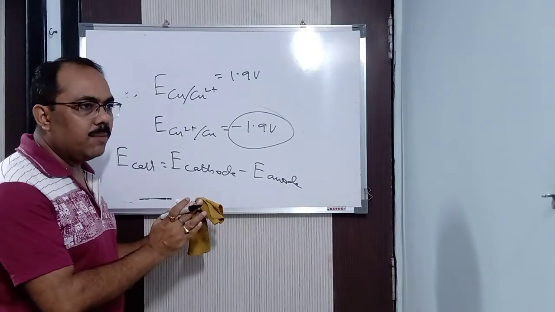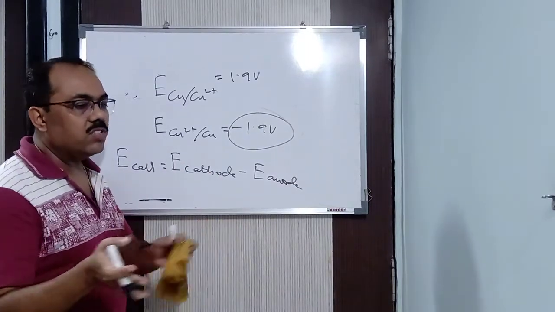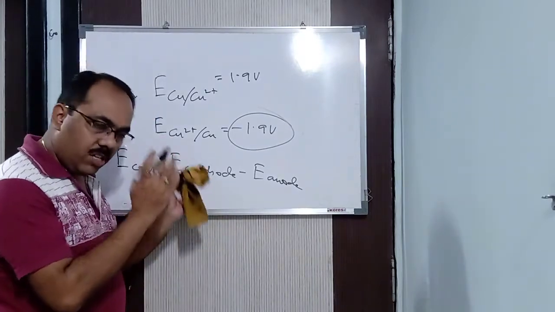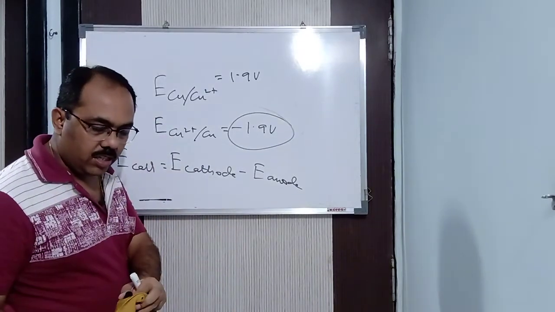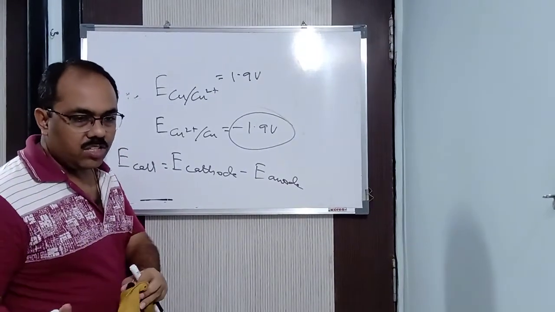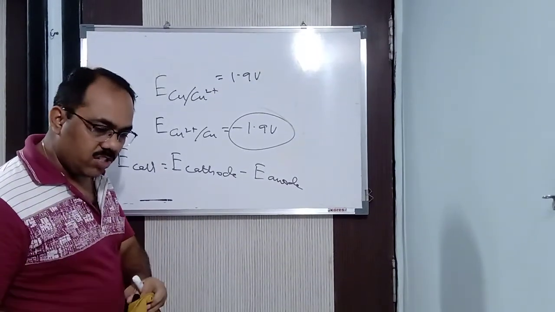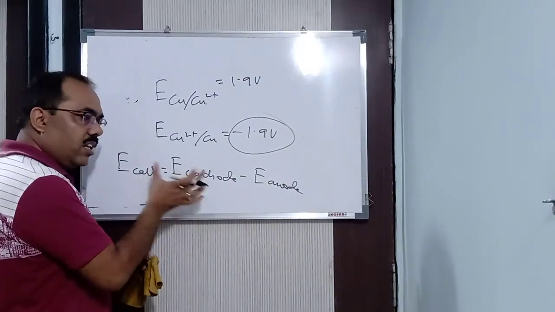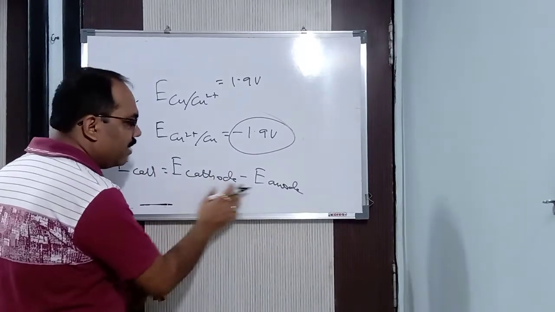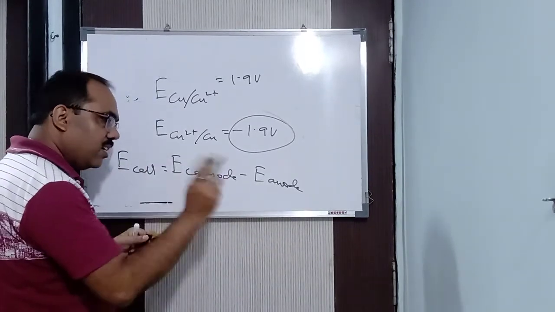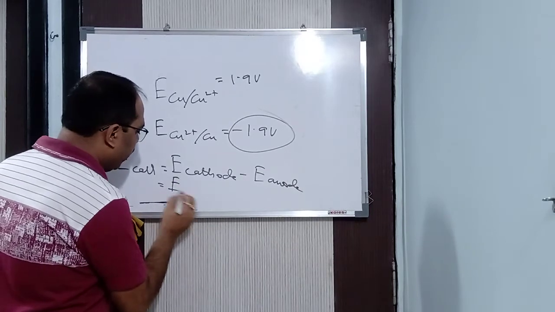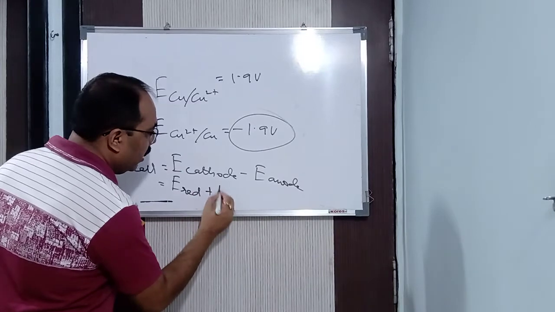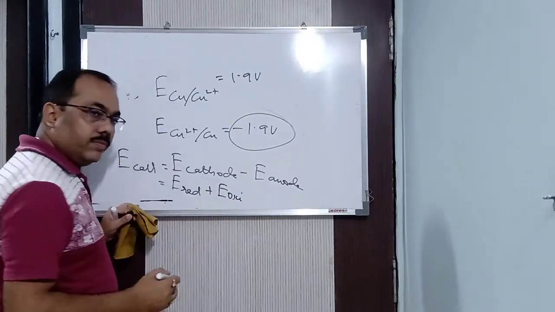Oxidation half cell plus reduction half cell will give you the EMF of the cell. Isn't it? Because the cell is made up of an oxidation half cell and a reduction half cell. So if I add the electrode potential of the oxidation half cell and the electrode potential of the reduction half cell, I should get the EMF of the cell, because the cell is made up of these two things only. But here I am not adding, I am subtracting. Why? See the reason. When I write E cathode, it means E reduction. When I write E anode, it means E oxidation.